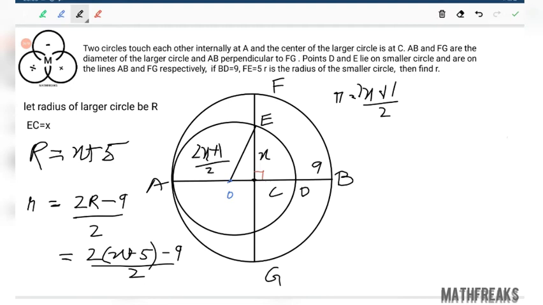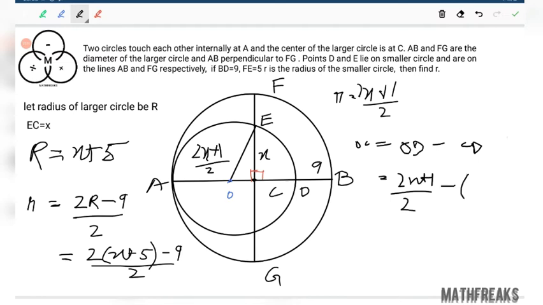Now you just see this is 90 degrees, so this is a right angle triangle. We need to find the relationship of OC and x. We can interpret OC as OD minus CD. OC can be thought of as OD, which is 2x plus 1 by 2. And CD is what? CB minus DB.